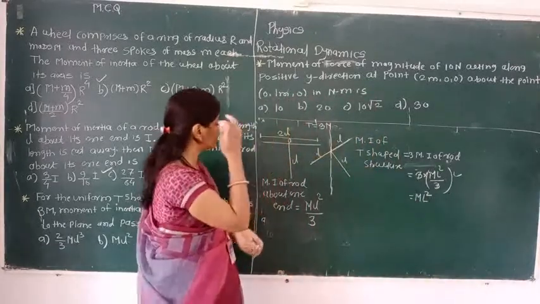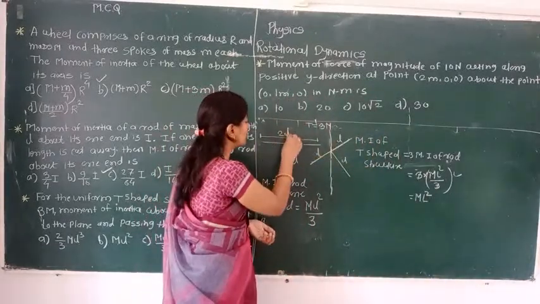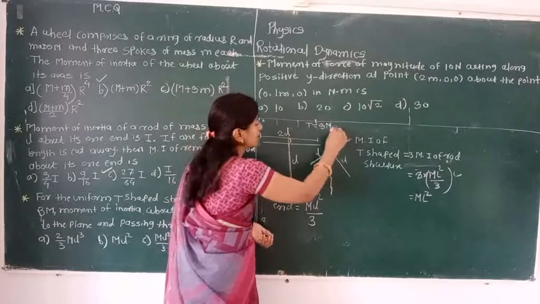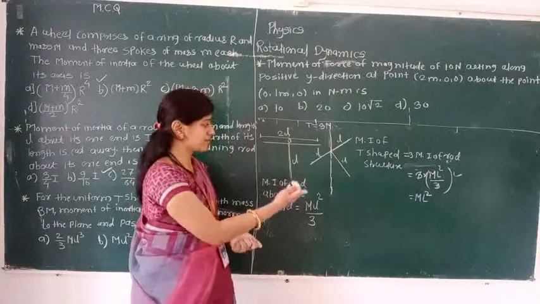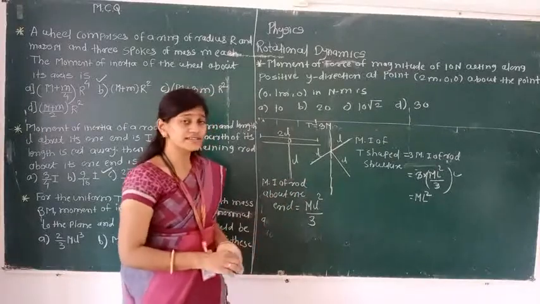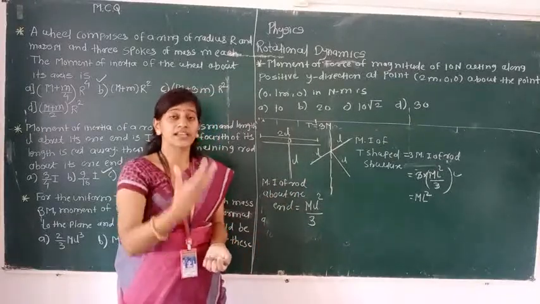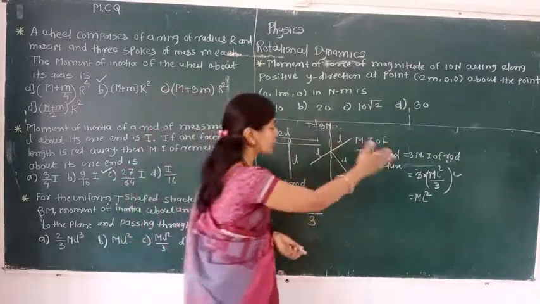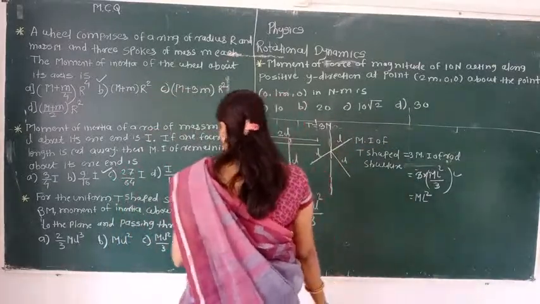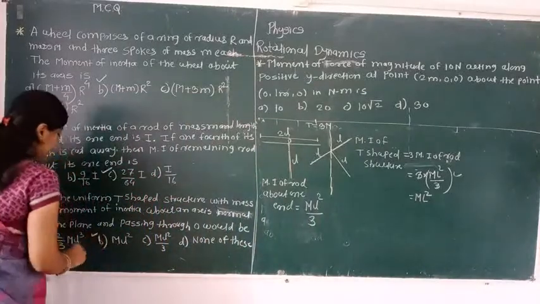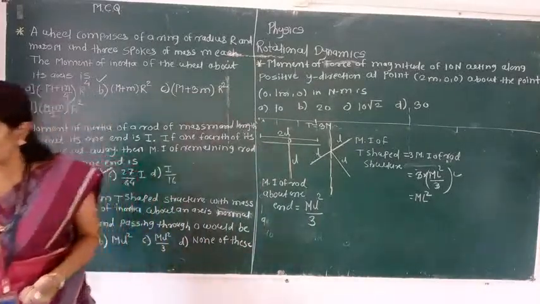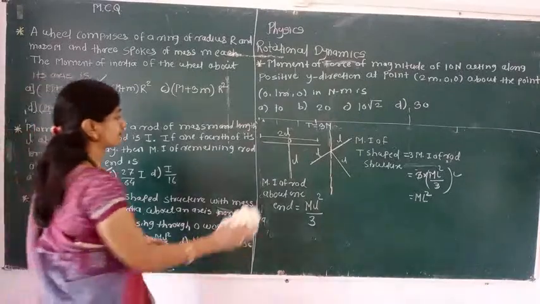But we are thinking that we have to draw the normal. Then you are thinking how much we are drawing. Here we want the normal to that T-shaped. So no problem, simple thing is there. In that, 3 rods are there, each having the length L, each having the mass m. So by putting on this value, we will get ML square. 3 is going to cancel. As per our MCQ, second number option is correct. We are going to move toward the next.